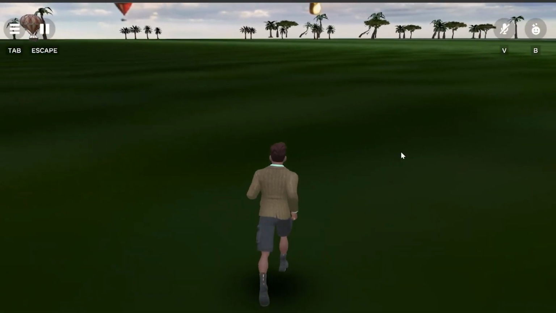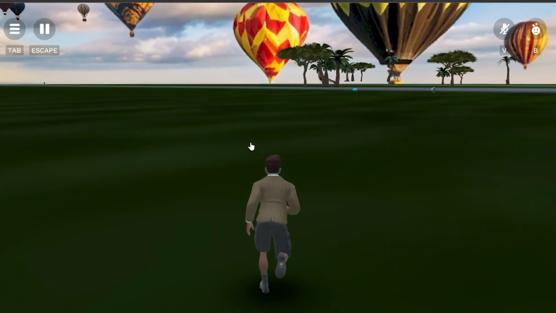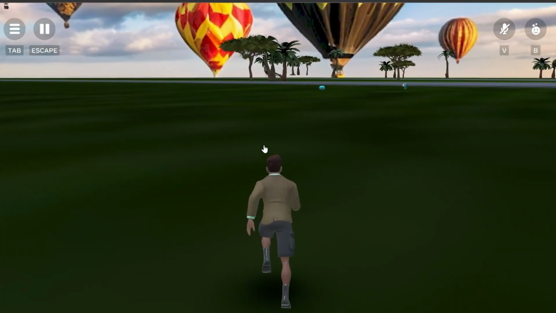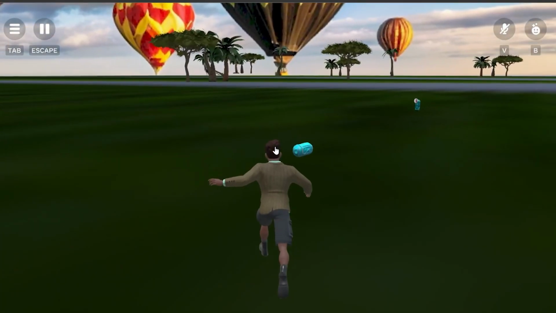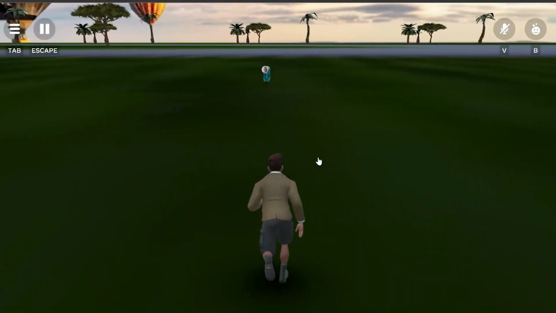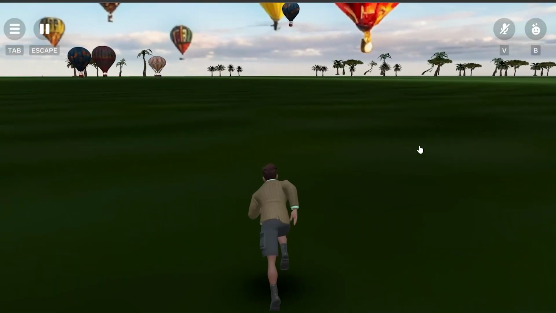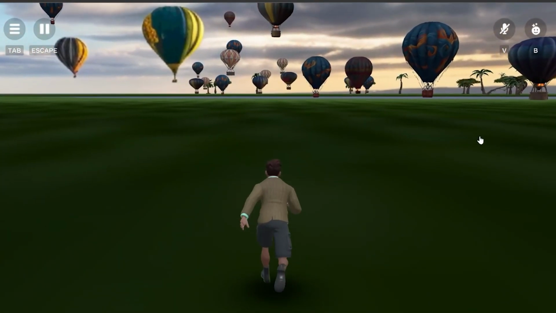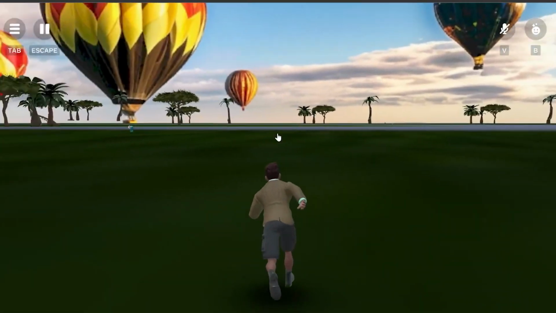And there's my avatar. I'm jumping, I'm running. Let's see if I can collect some items over here. I can actually be in this world, in this game, with other players.